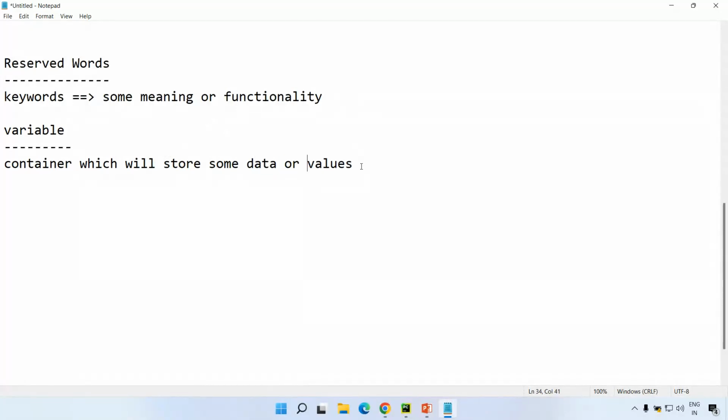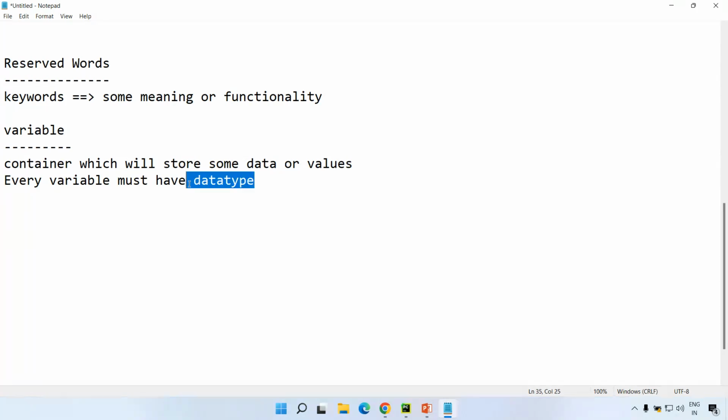Where will it store some data or value? Every programming language has some memory. In that programming language memory, you will store this data or values. To hold this data or values, you need a container. That container is nothing but a variable. Also, every variable must have a data type. Why is this data type required? This data type is required to specify the type of value you'll be able to store inside a container. What type of value will you store inside this container?